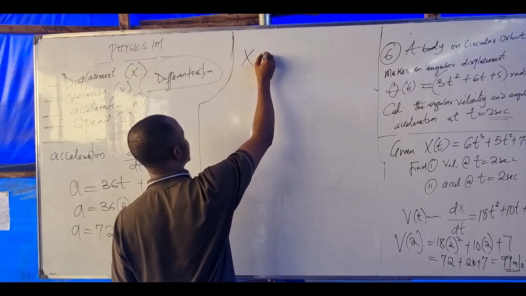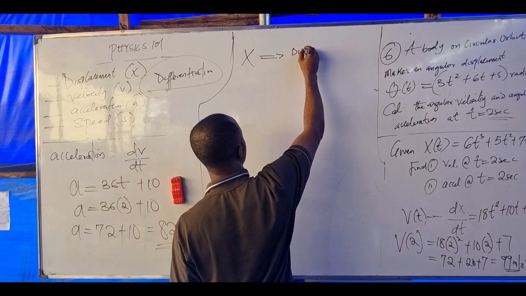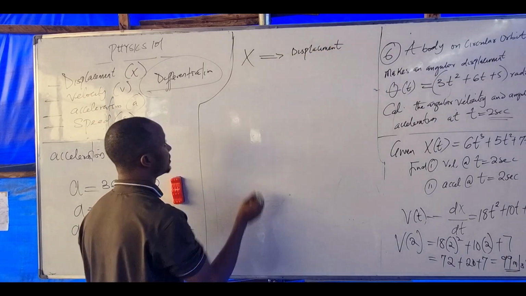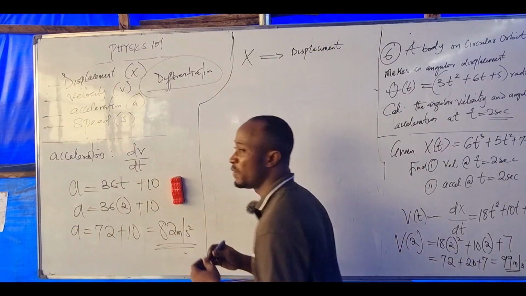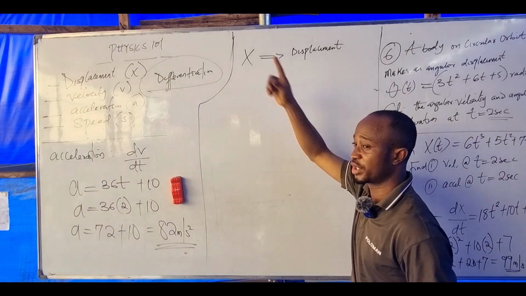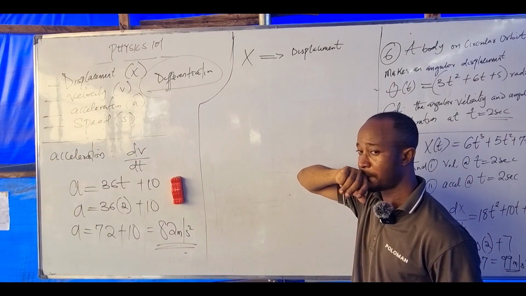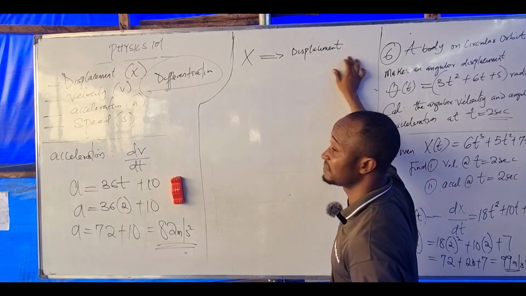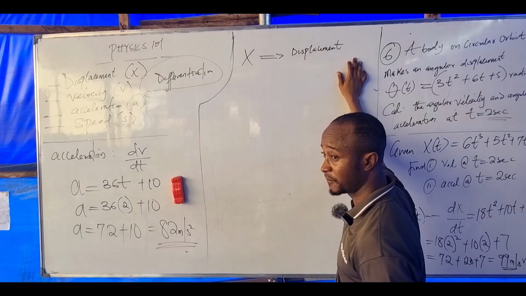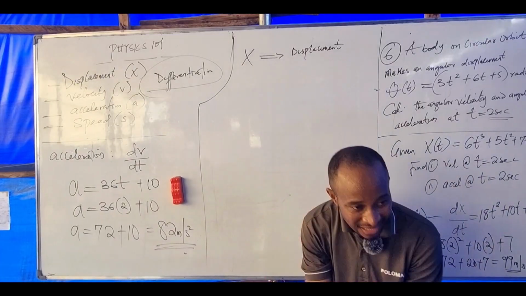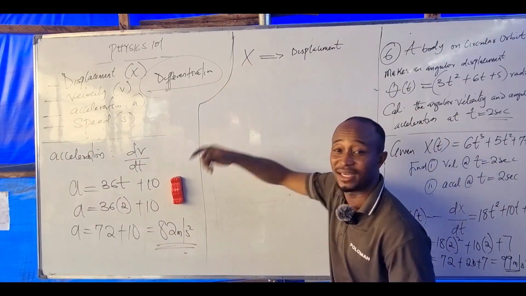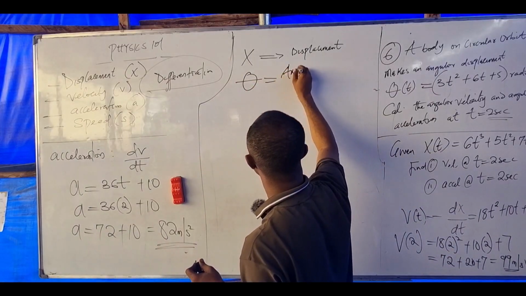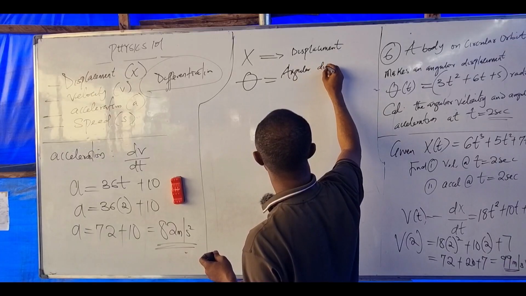If x represents displacement under linear motion, are you there? That means, what is the equivalent parameter to this in rotational motion? If x represents displacement, what is the equivalent parameter to this x in rotational motion? Theta. Theta is angular what? Angular displacement. Hope you are aware.